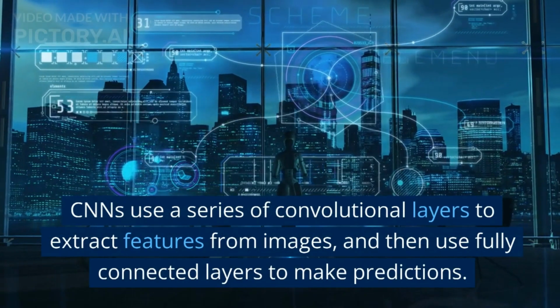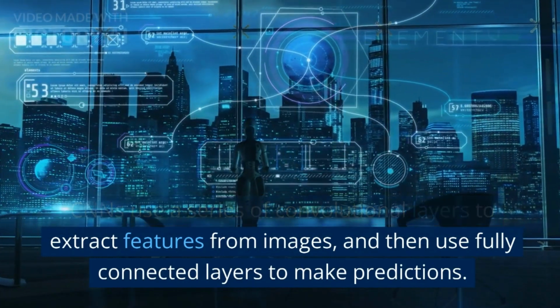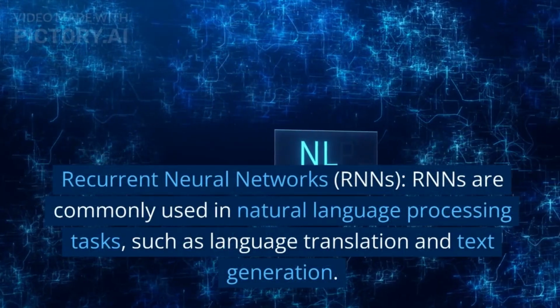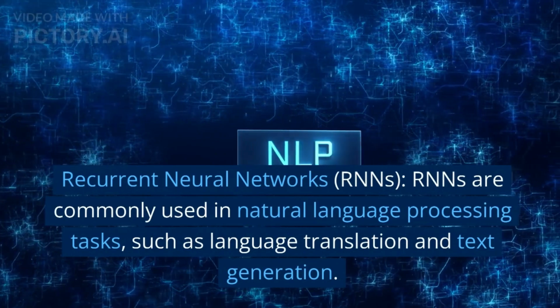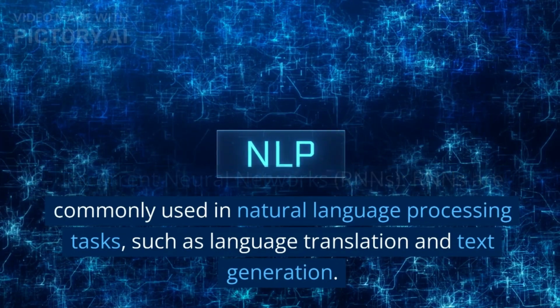2. Recurrent neural networks, RNNs. RNNs are commonly used in natural language processing tasks, such as language translation and text generation. RNNs use a series of recurrent layers to process sequences of data, such as sentences or time series data.